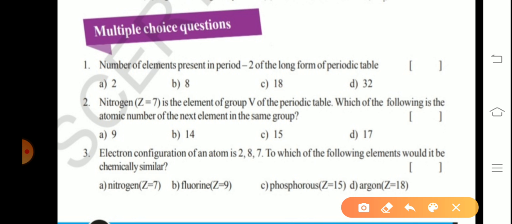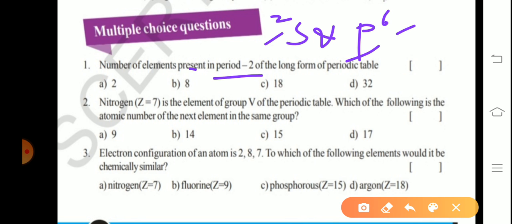Next, multiple choice questions. Number of elements present in period 2 of the long form of periodic table. Yes, in period 2 it contains one s orbital and one p orbital. So here 2, 6 electrons maximum, right? Because S subshell maximum accommodates 2 electrons, P subshell maximum accommodates 6 electrons. Total 2 plus 6 how much? 8. So period 2 contains 8 elements. This is the option B.